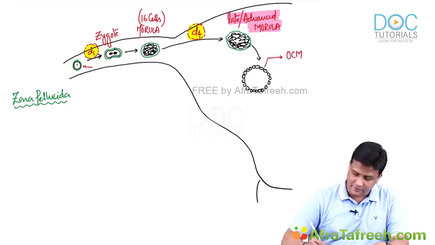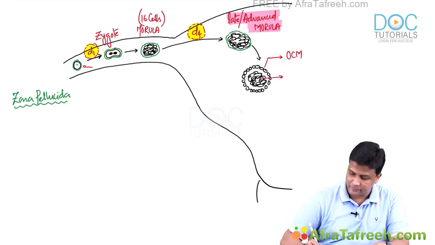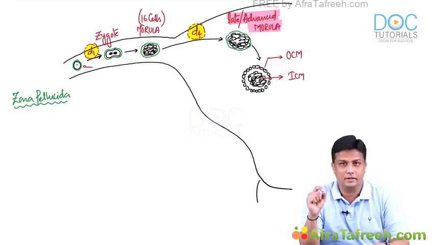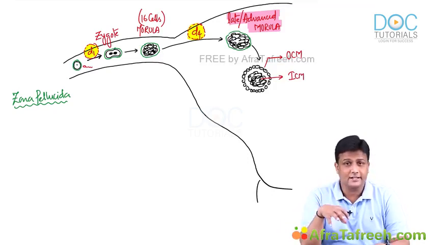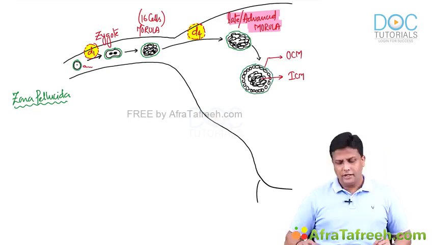And there will be some more cells present on the inner side, and these cells are referred to as the inner cell mass. And this is still surrounded by zona pellucida.